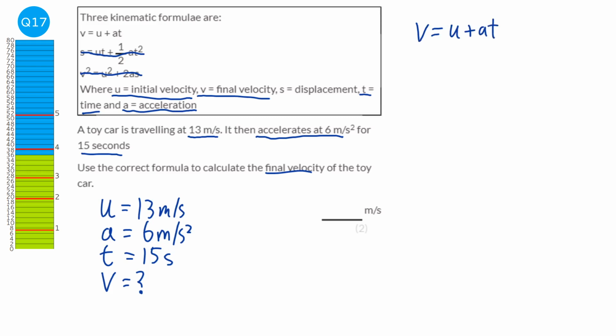The v I'm going to keep as a v because that's the one we're looking for. u is 13, a is 6, and t is 15. Type that into a calculator and you get 103. Now the units are going to be meters per second, because the u, the a and the t are all in meters per second or meters per second squared. So it's going to be 103 meters per second.